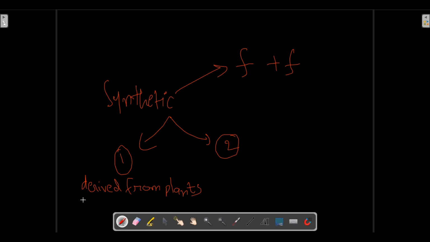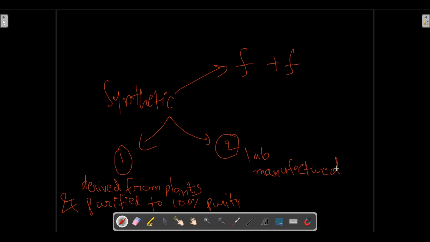Because after deriving it from plants we have purified it to 100% purity. So derived from plants and purified to 100% purity is one kind of synthetic substance, and the second type of synthetic substance is lab manufactured.